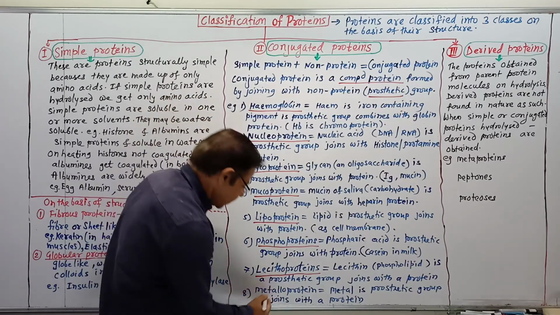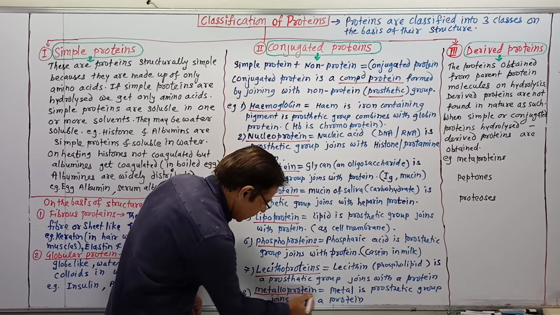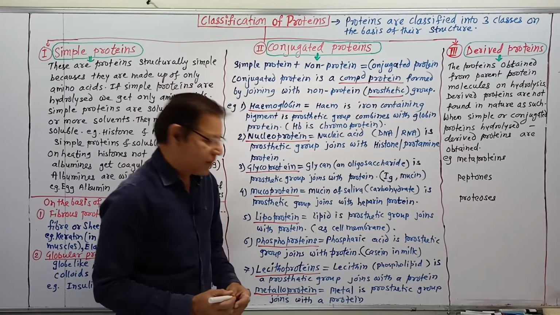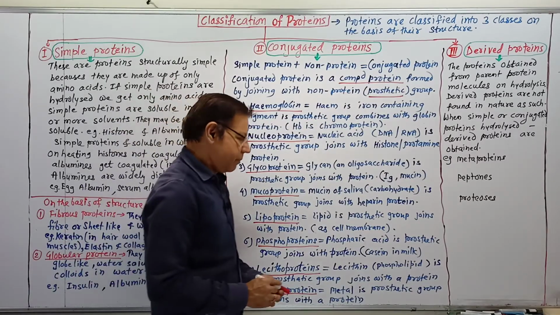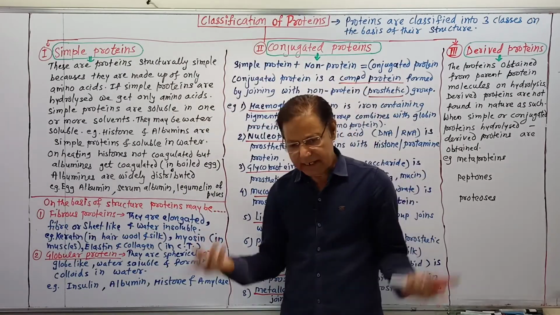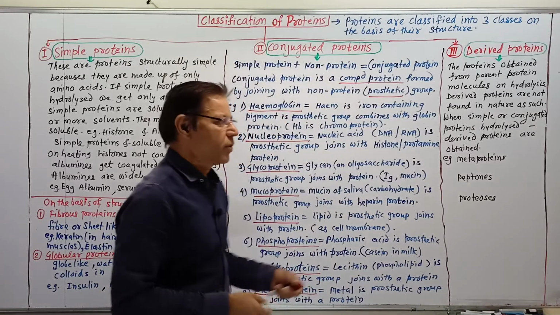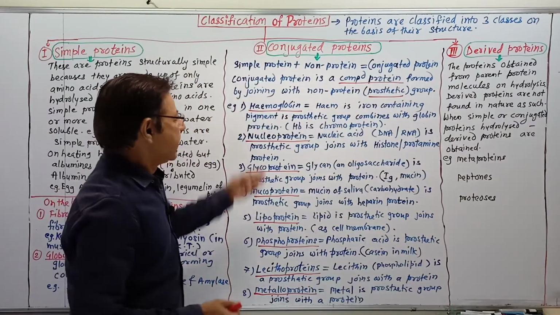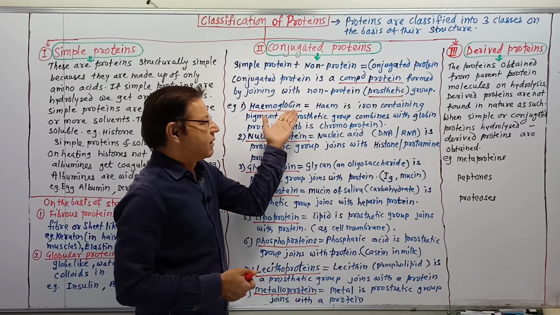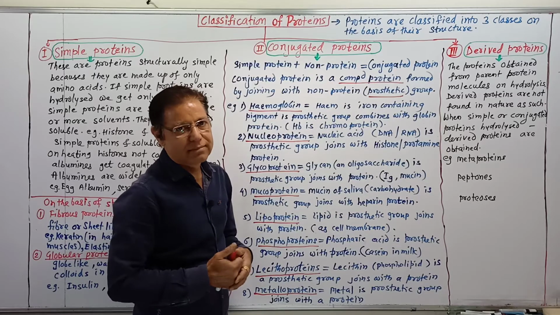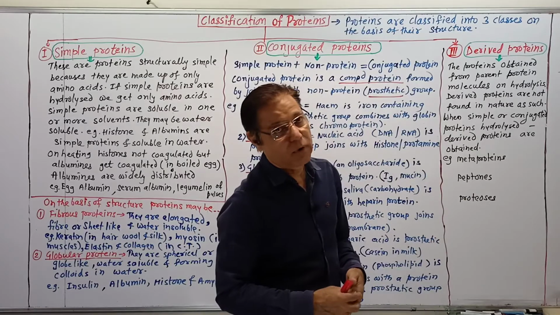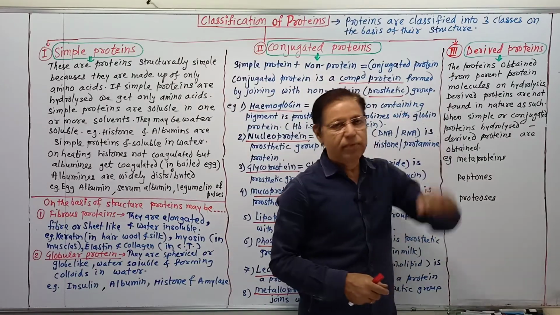And the last is metalloprotein, where metal combines with protein. Metal is a prosthetic group and combines with the protein to form metalloprotein. Any metal, suppose iron or magnesium, etc., can combine with protein to form metalloprotein. Hemoglobin is also an example of metalloprotein, because here heme is the iron.